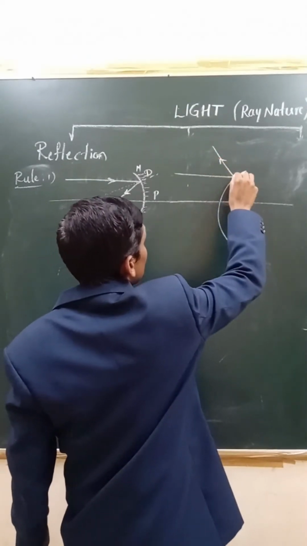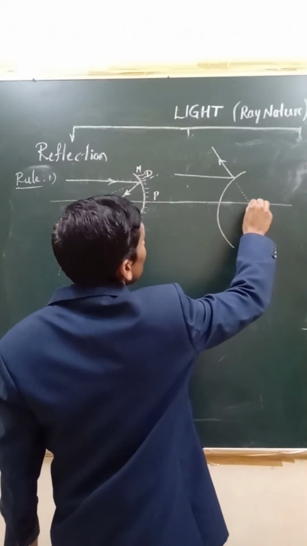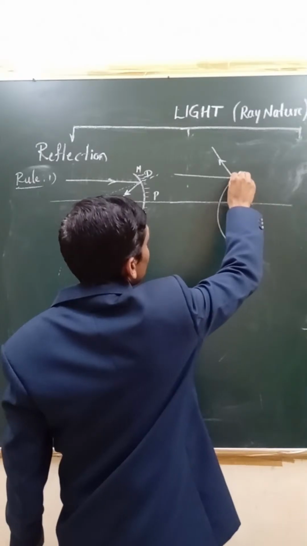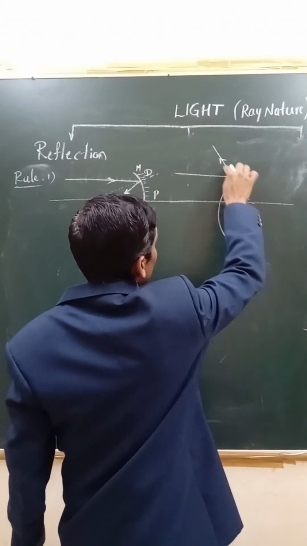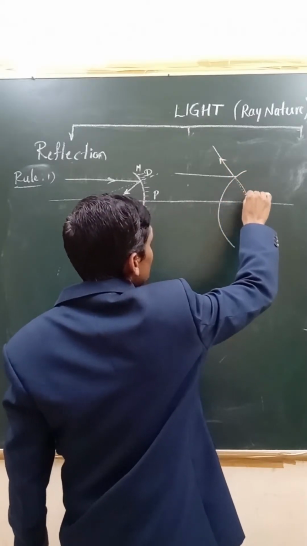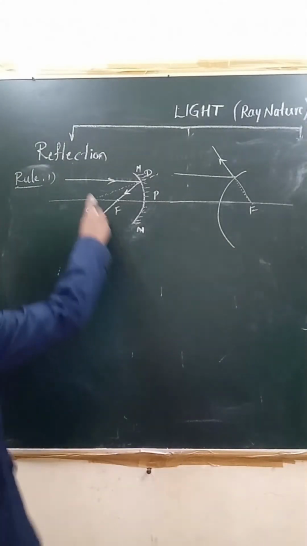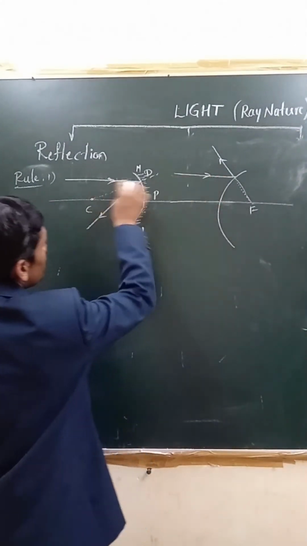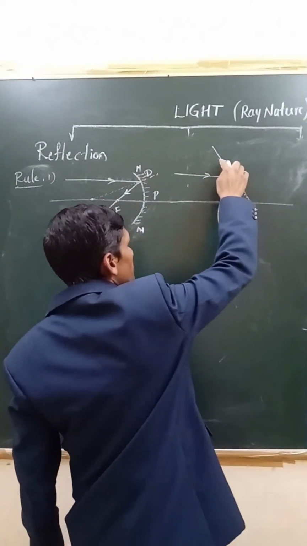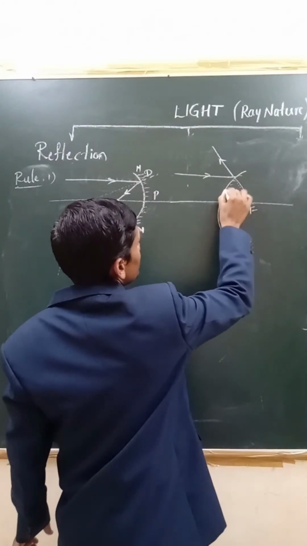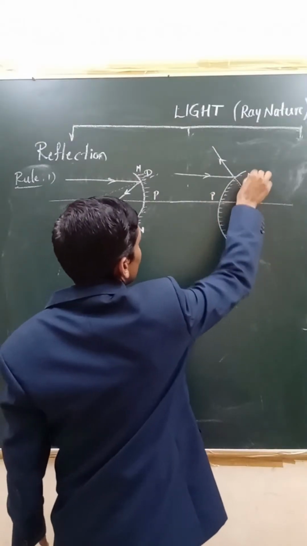It appears to be diverging from the principal focus. You can see here, if it is parallel, it appears to be diverging from the principal focus. This you must learn, right? This is the pole, this is the mirror MN.